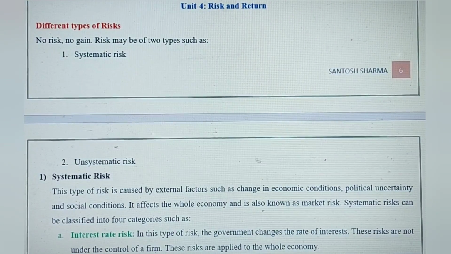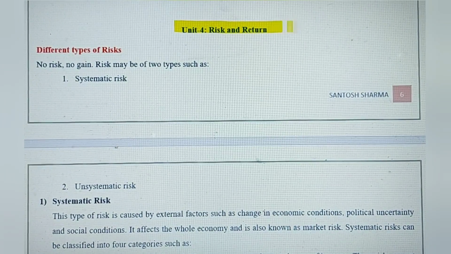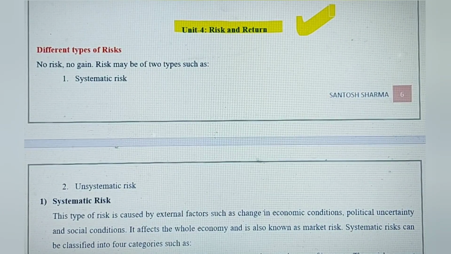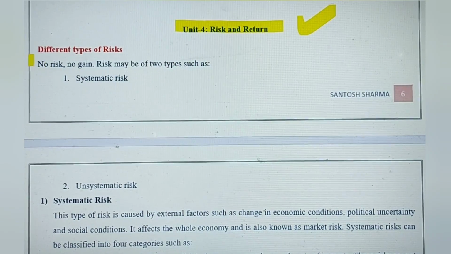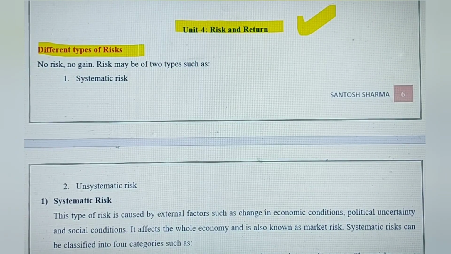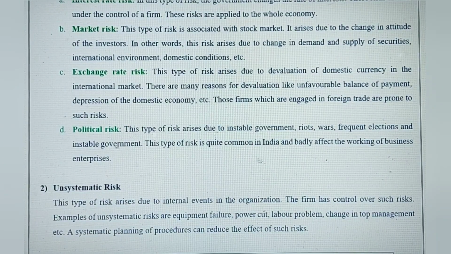Okay, fine. The next unit is risk and return. And again, a very interesting chapter, in fact. No risk, no return. So that is the principle. And these are the different types of risk which are there in your syllabus: systematic and unsystematic risk. So you might get one difference between these two.